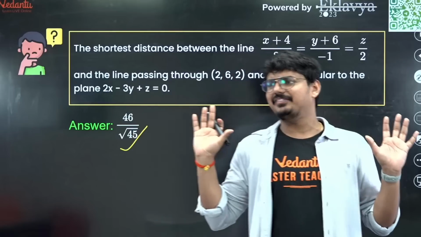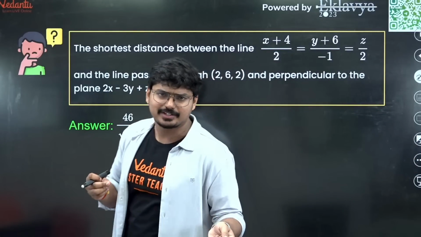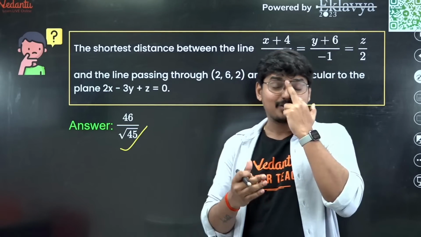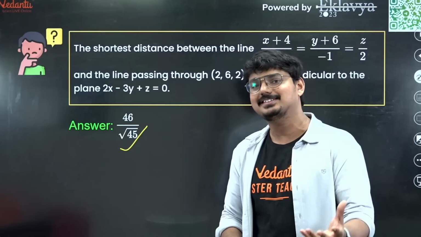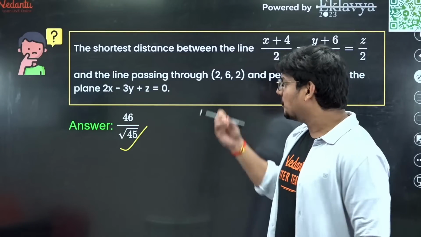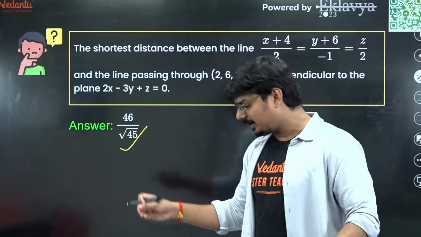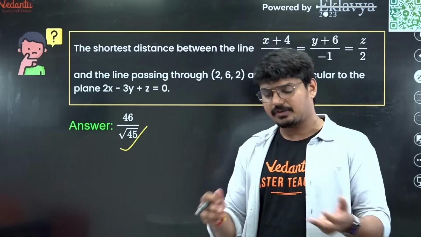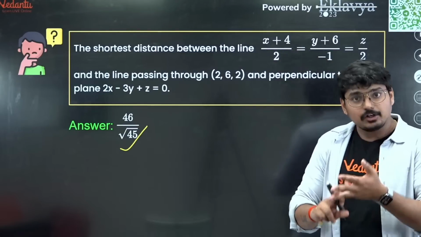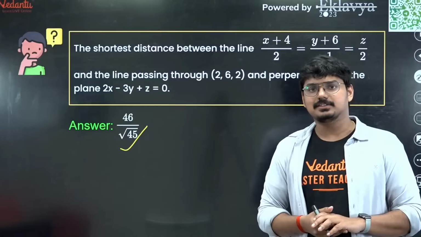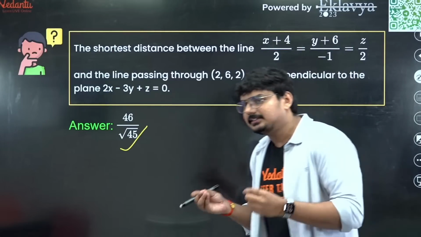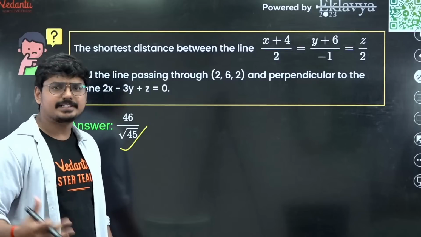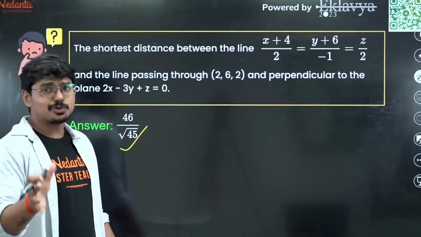So is this clear for everyone, guys? Any doubt in this particular question? That's what I'm telling you: all the students have tomorrow's examination, 31st or let us say 1st. You still have time to go through 3D geometry. And let me tell you guys, in the 30th January shift 1, many questions have been asked from 3D geometry, vector algebra, binomial theorem, and also from definite integrals. Good number of questions have been asked. So definitely go through this chapter, at least 3D geometry. Direct formula based questions are coming from this chapter. So I think you should not be missing that out.